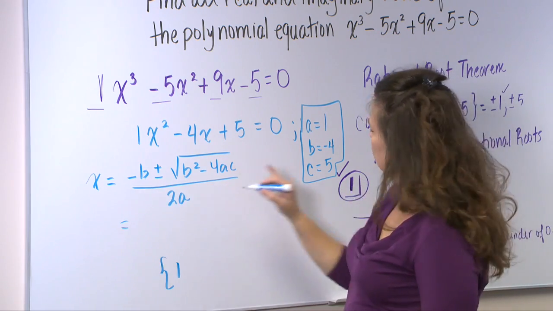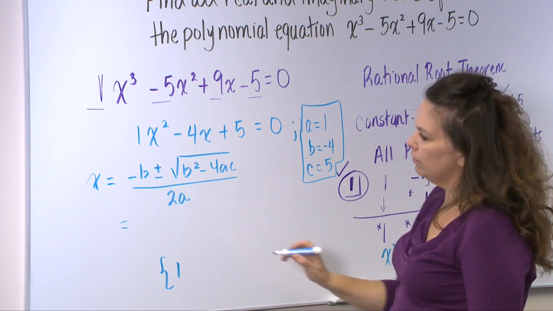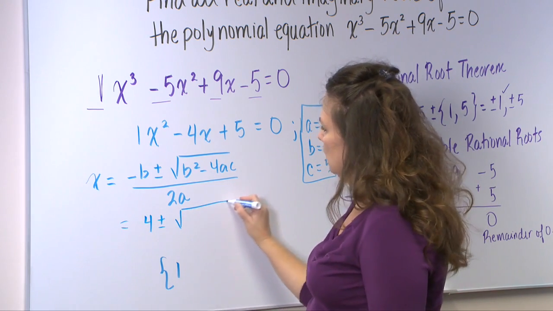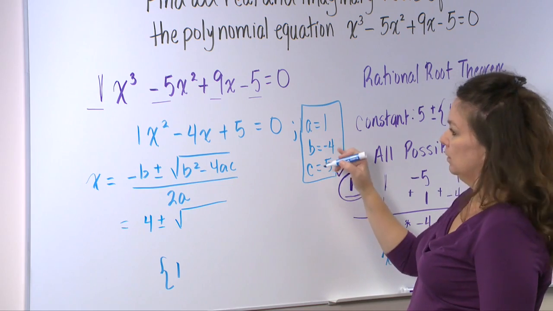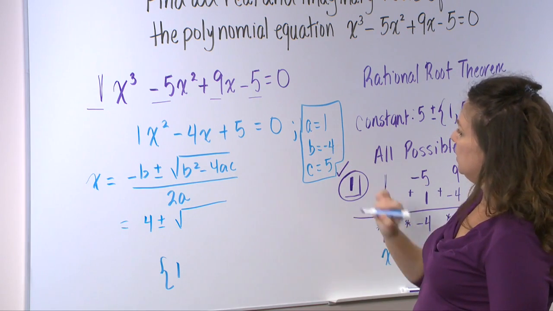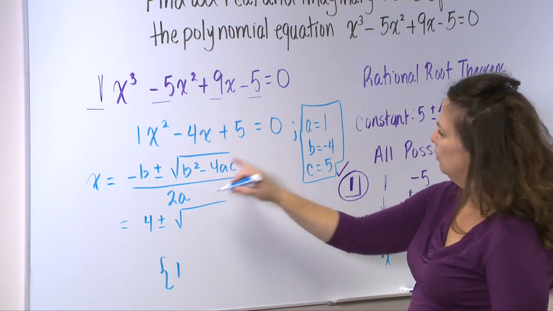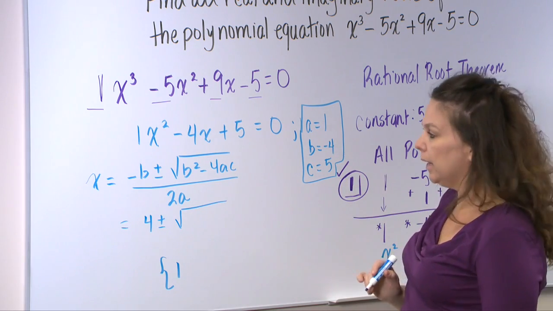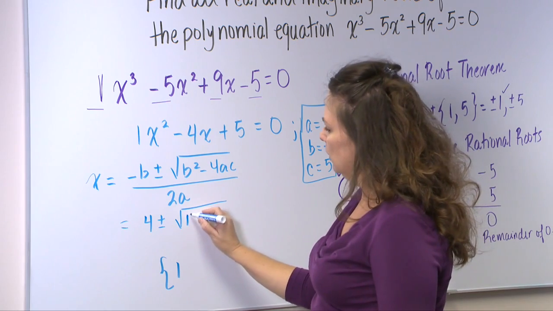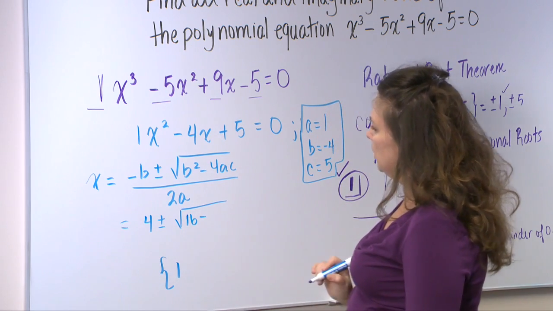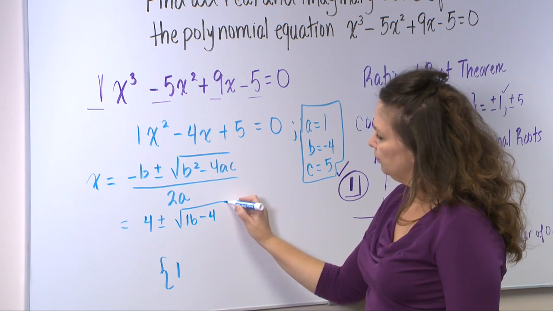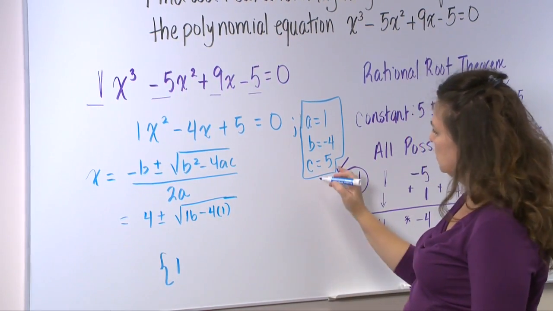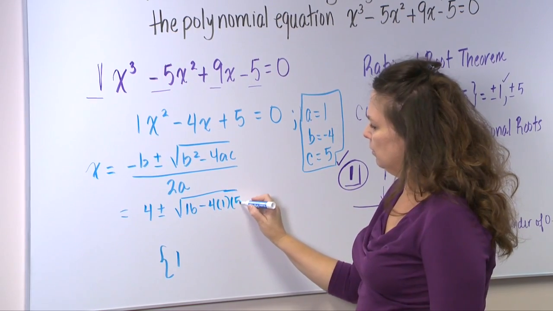So we have the opposite of b. The opposite of -4 is 4, plus or minus the square root of b squared. For b squared, I have -4 squared. -4 times -4 would be 16, minus 4 times our a, which is 1, times our c, which is 5.